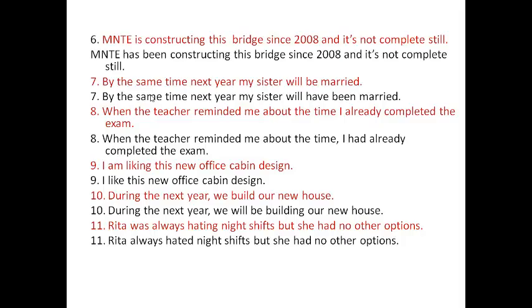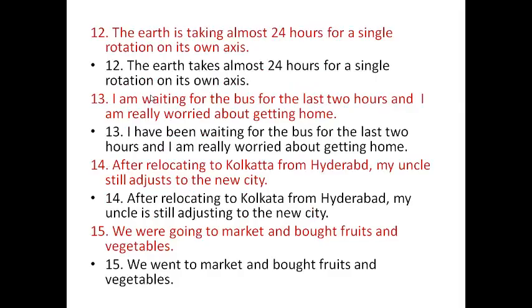Next, 12th one. The earth is taking almost 24 hours for a single rotation on its own axis. So it is a universal fact. It is a routine activity. So when we talk about a universal fact, we have to use the simple present. That's why the earth takes almost 24 hours for a single rotation on its own axis. That's why it is changed like this. We don't say is taking. It is changed as earth takes.